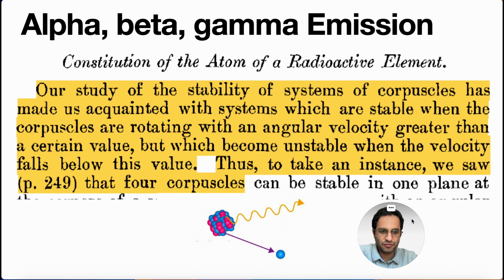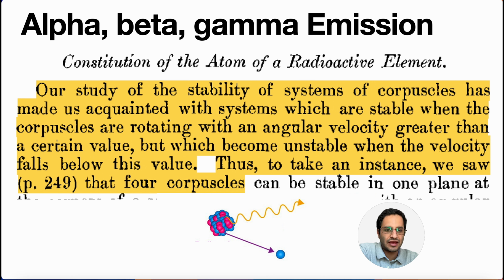And for the third problem that he has, alpha, beta, and gamma emission, he's saying that the constituents of the atom of radioactive elements, or the study of the stability of the system of the corpuscles, has made us acquainted with systems which are stable when the corpuscles are rotating with an angular velocity greater than a certain value, but which become unstable when the velocity falls below this value. So he was to space explanation for why some atoms are losing huge chunk of themselves in the form of radiation. It's because their velocity is going down. So there was also a form of drag force or dragging mechanism in the atom by his theory.